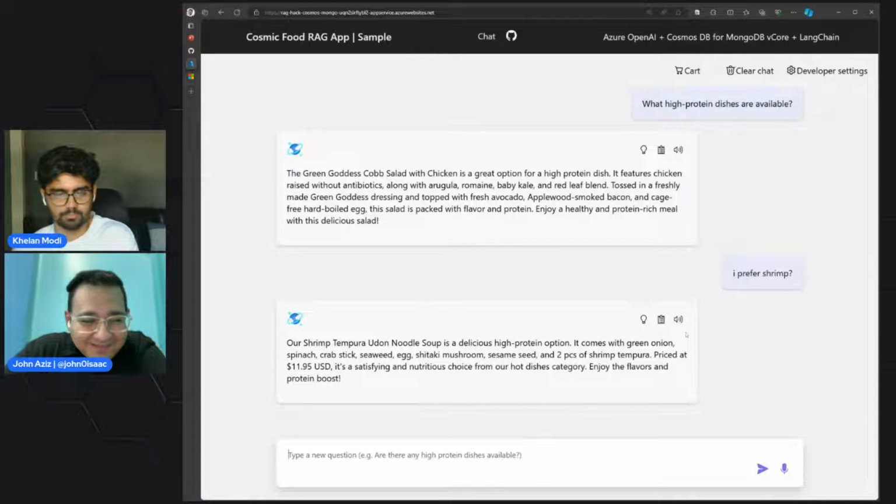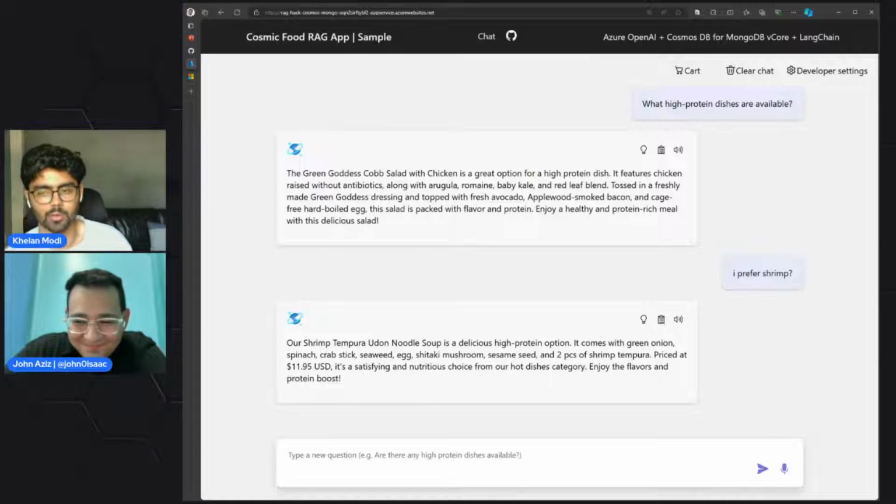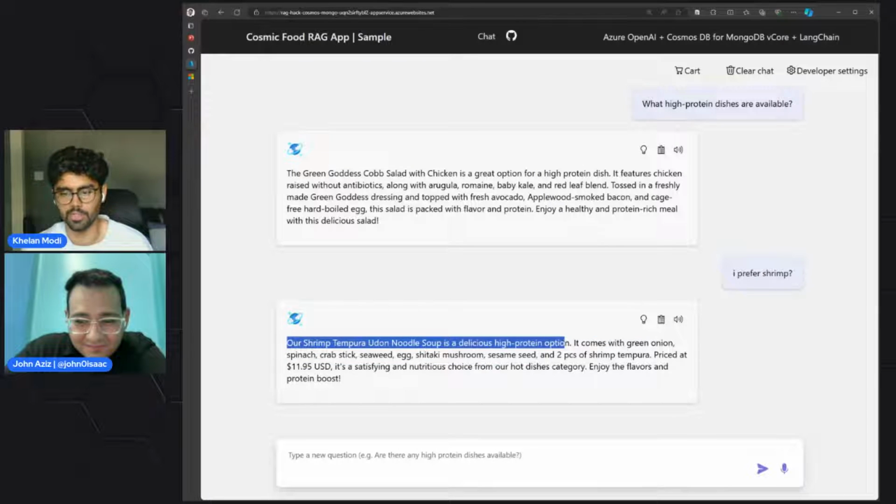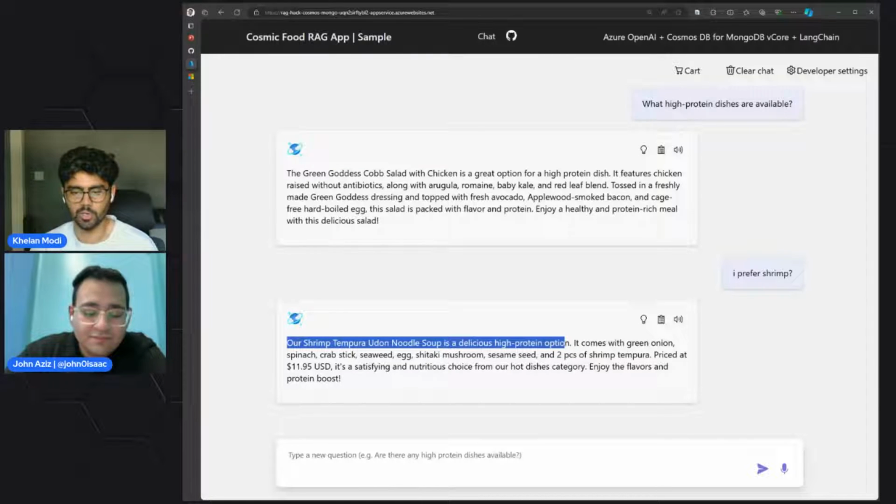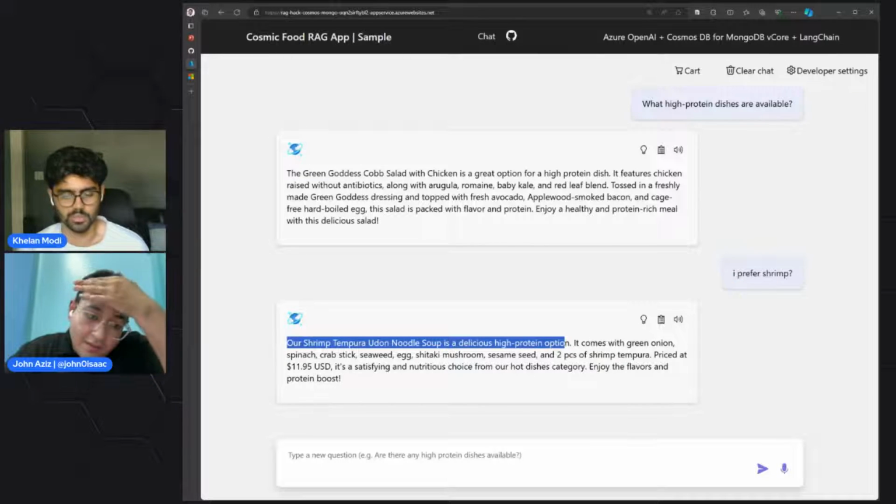Oh, it does work. So as you can see, when we said I prefer shrimp, it was able to see that our previous question was about high protein recipes. So that's why when it recommended me a new recipe, it was able to mention that a shrimp tempura udon noodle soup is a delicious high protein option. So this is where RAG comes into play. It has previous context about the previous questions that were asked and the answers that were given, and we are storing them in Azure Cosmos DB for MongoDB vCore. So I'm going to pass it over to John to briefly go over the code and what the steps are.